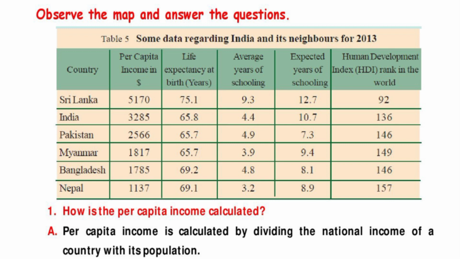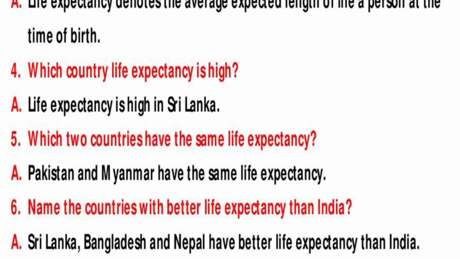Second question is, which country's per capita income is high? Answer is, per capita income of Sri Lanka is high in this table. Third question, what is life expectancy at birth? Answer is, life expectancy denotes the average expected length of life of a person at the time of birth. Fourth question is, which country's life expectancy is high?